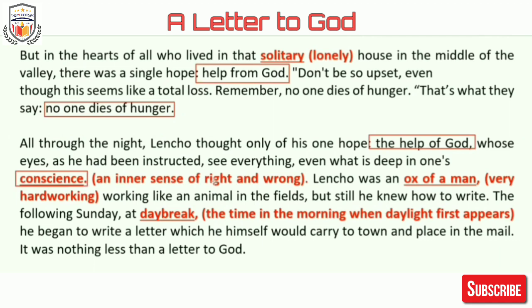Now, speaking about Lencho's capability, Lencho was an ox of a man, means he was a very hardworking farmer. He used to work like an animal in the fields, but still he knew how to write.